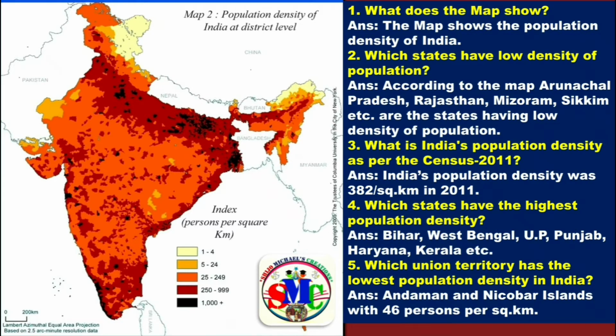Bihar, West Bengal, UP, Punjab, Haryana, Kerala, etc. are the states with the highest population density. Now the last question, which union territory has the lowest population density in India? It is the Andaman and Nicobar Islands with 46 persons per square kilometer.